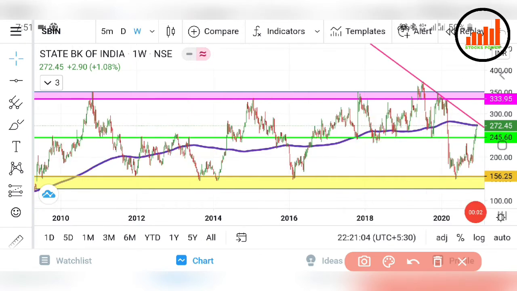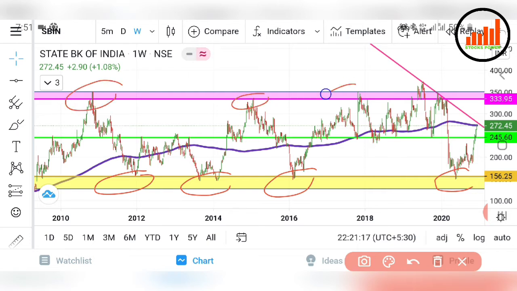So this is the weekly chart frame. You all can see how much time SBI Bank has taken support at this yellow zone, which is a demand zone for SBI Bank. You can see how many times it has taken support, and it has taken resistance of this pink zone many times. You can also see how much time SBI Bank has taken support and resistance of this green line. So these three levels are very important and strong levels for SBI Bank.